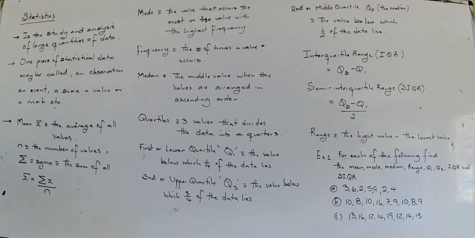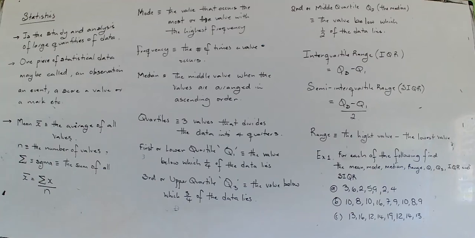So this is where I would start out. I will start out by saying to you that statistics is the study and analysis of large quantities of data. I would say that one piece of statistical data may be called or referred to as an observation, an event, a score, a value, or a mark.